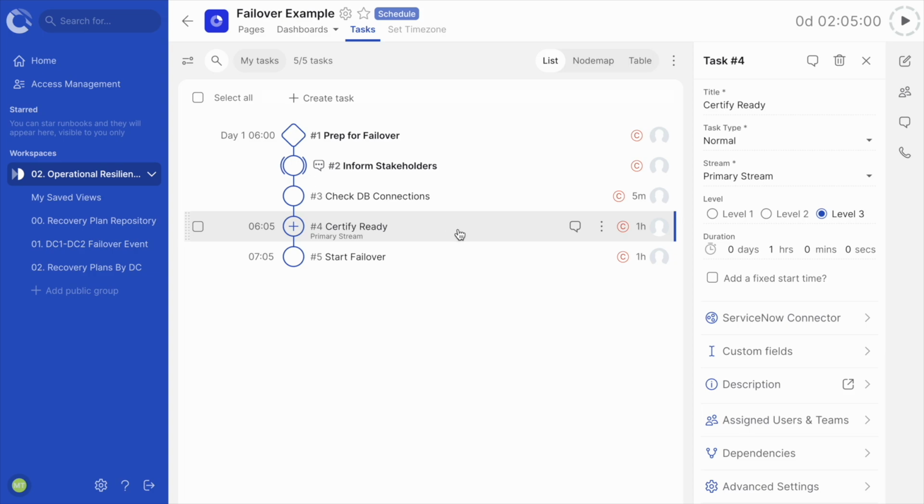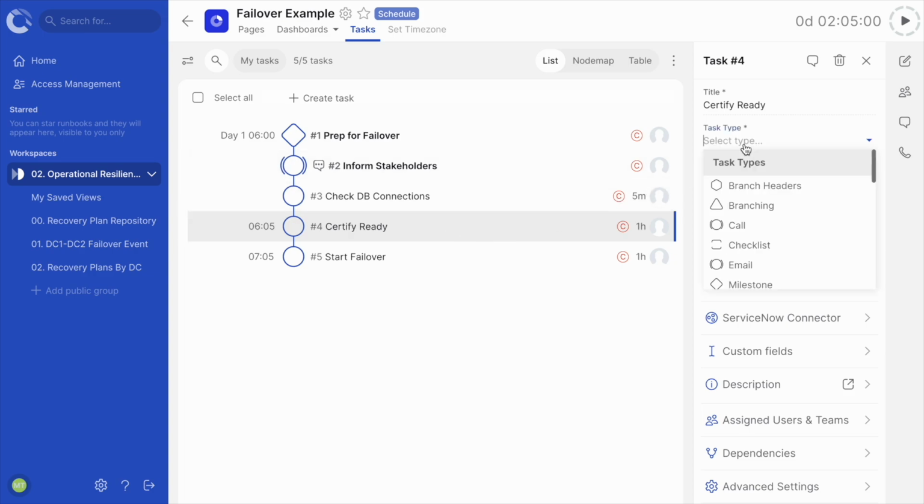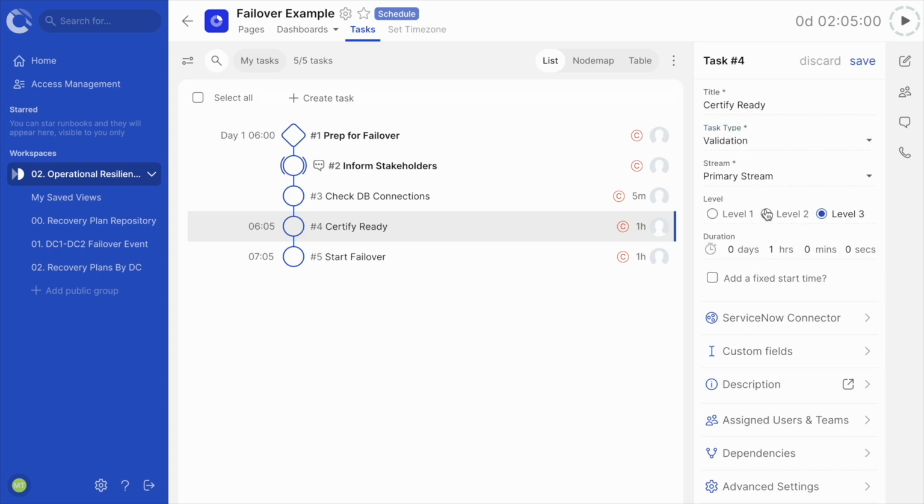Moving on, we will be certifying we are ready to initiate the failover. This time, I am going to set our task as a validation task. This requires the assigned user to enter a pass, fail, or not tested outcome. Let's give this task a duration of 5 minutes as well.